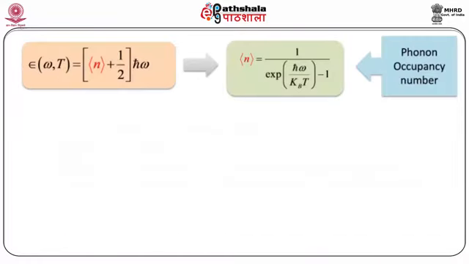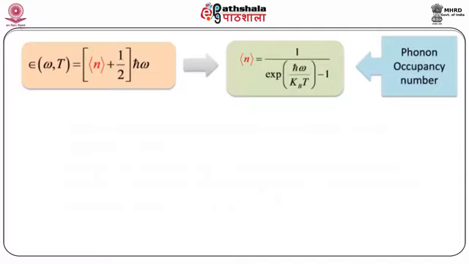Now since the summation over n equal to 0 to infinity of exponential minus n h cross omega by kBT is equal to 1 divided by 1 minus exponential minus h cross omega by kBT, and the summation over n equal to 0 to infinity of n multiplied by exponential minus n h cross omega by kBT is equal to exponential of minus h cross omega by kBT divided by [1 minus exponential minus h cross omega divided by kBT] whole square.